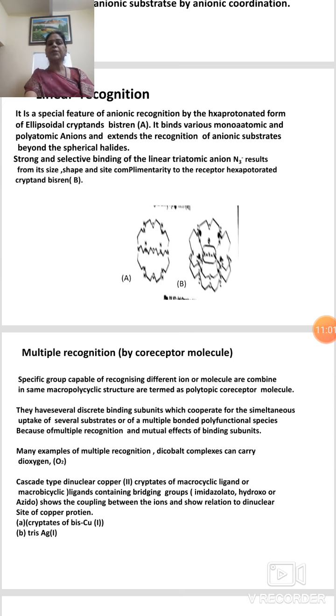This is the cryptane, and the molecule is called cryptane bistrate. It binds various monoatomic and polyatomic anions and extends the recognition of anionic substrates beyond the spherical halides. Strong and selective binding of the linear triatomic anion azide, N3-, results from its size, shape and site complementarity to the receptor hexaprotonated cryptane bistrate B.